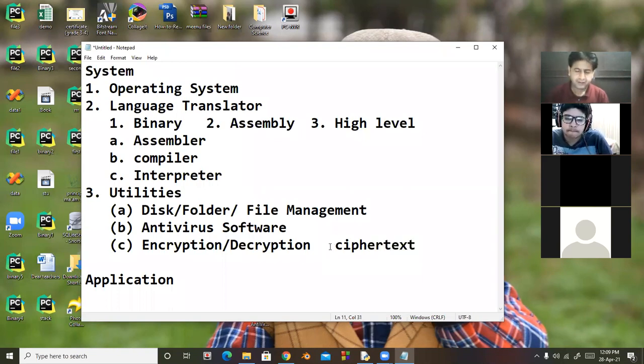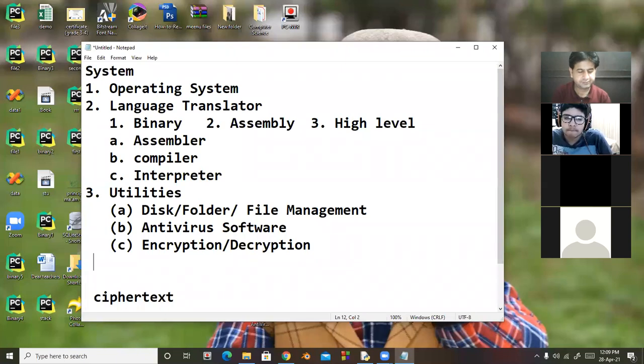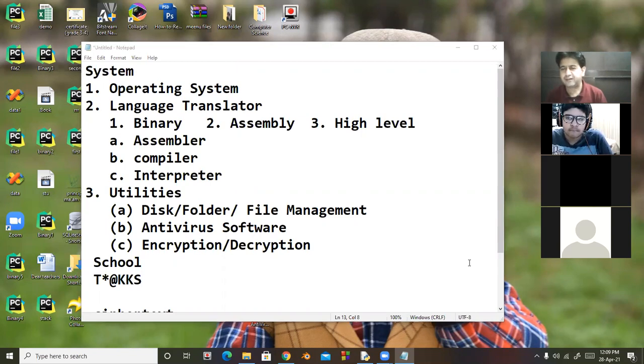For example, suppose you type here "school". After encryption, it is possible that you will get the data like this. So remember, there are encryption schemes. By using one, we encrypt the data, and by applying the same scheme, we can decrypt the data.